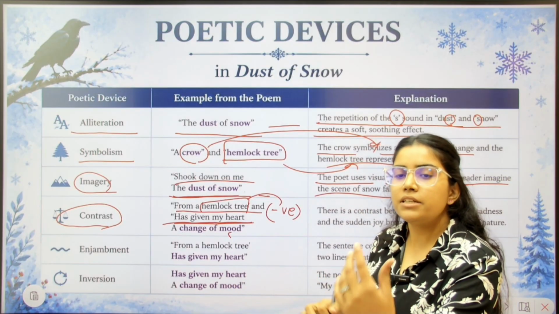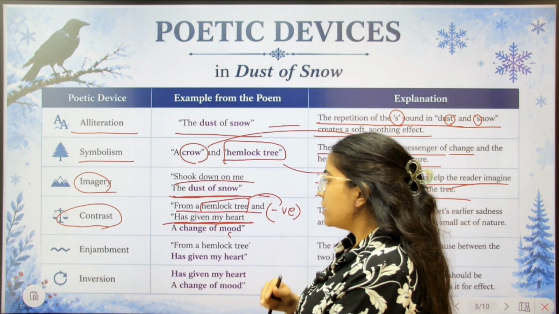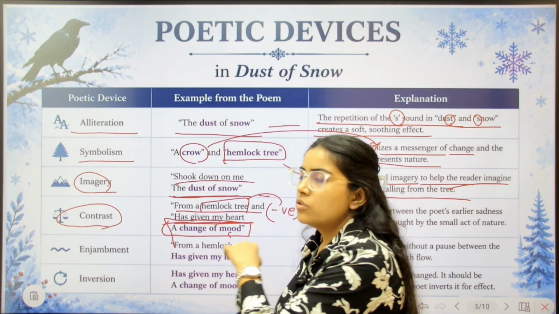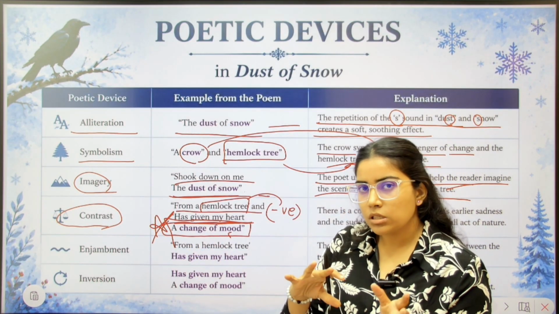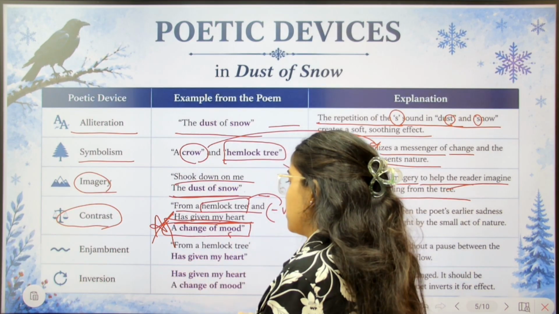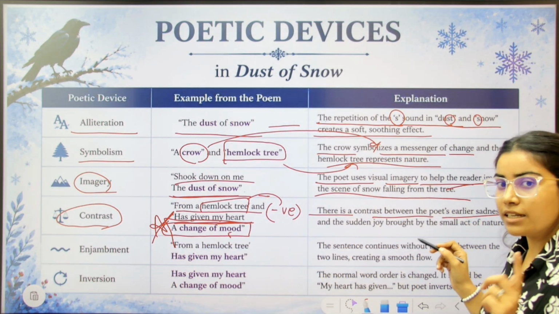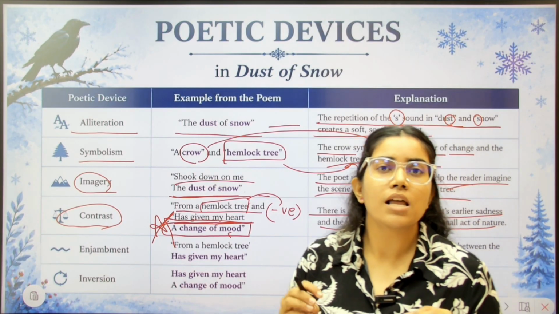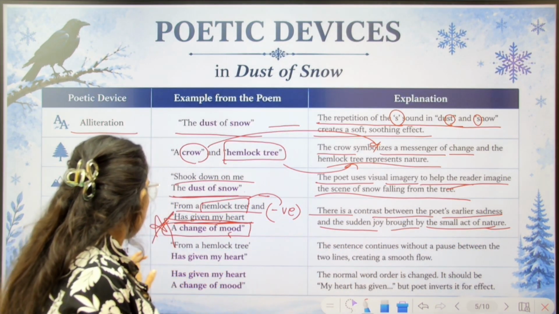Now, the hemlock tree is a symbol of negativity, and the poet himself was very sad that day, so what did this symbol of negativity do? A change of mood. It changed the poet's mood. It has totally shifted the poet's mood from sadness to happiness. So there is a contrast between the poet's earlier sadness and a sudden joy brought by the small act of nature.